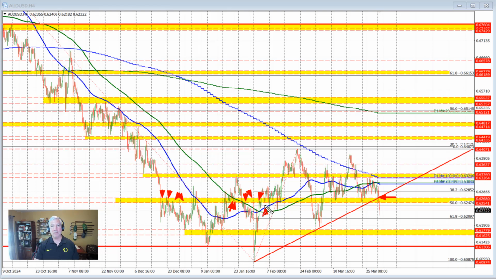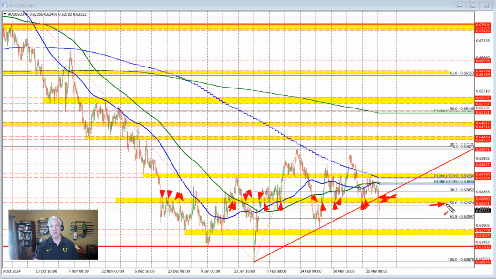Admittedly, the price has moved above and below these levels on a number of different occasions, but you can see the interest in this area, including the last couple weeks where the low prices came into that area and found support. Today, we broke below that area. That area comes between 0.6254 and 0.6268, and it's going to be now the resistance on any sort of move back to the upside. If the price can stay below this area, the bias remains more to the downside. So be aware of that.